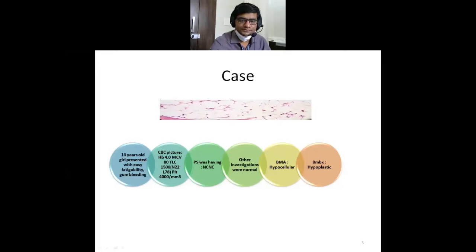So this is the typical picture of hypocellular bone marrow. I hope you are able to see this picture also. I am not sure how exactly this online thing works, but if this is the same, then it is all replaced with fatty tissue or fat, and only a few infrequent cells are available. So this is called hypocellular bone marrow.